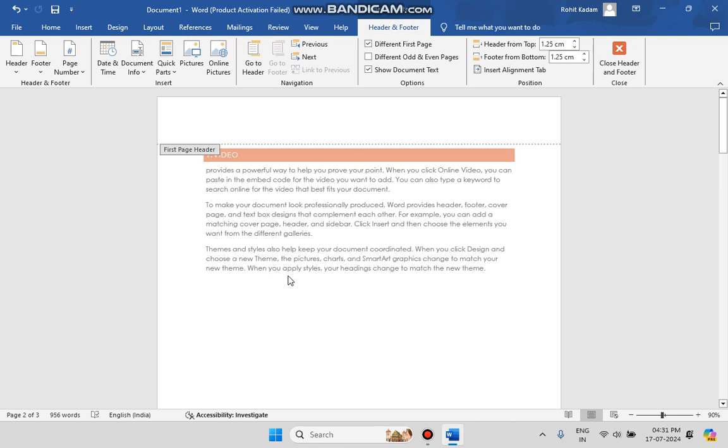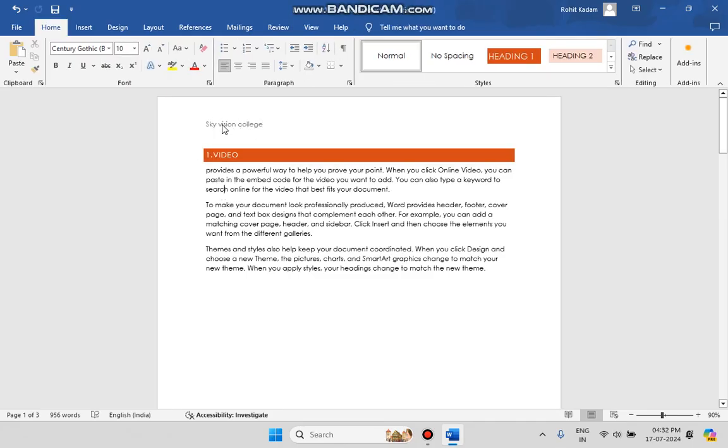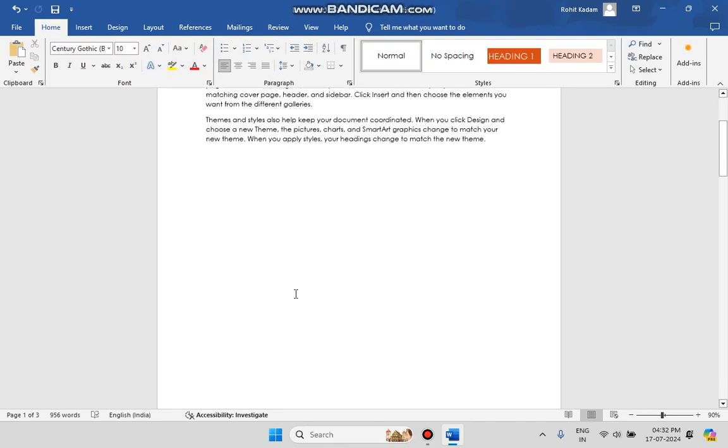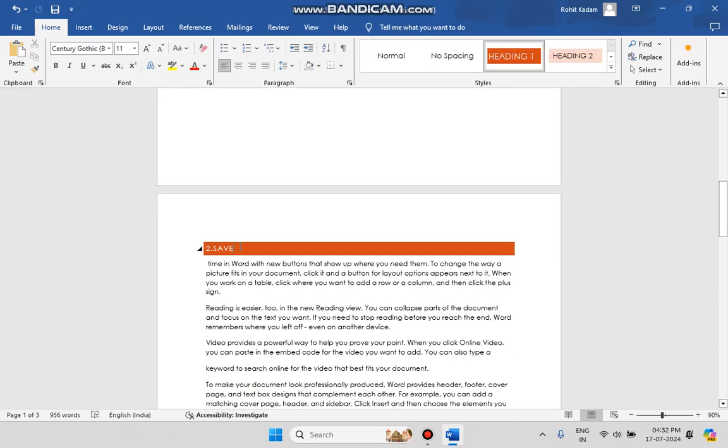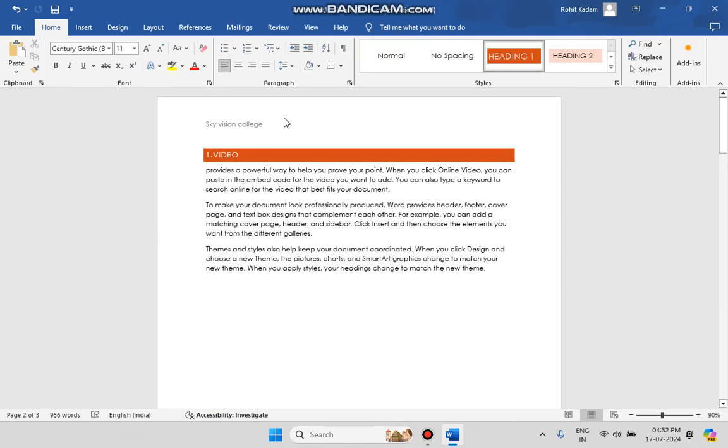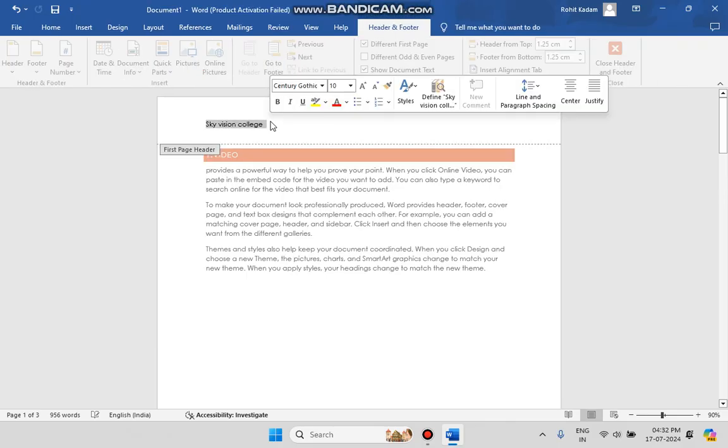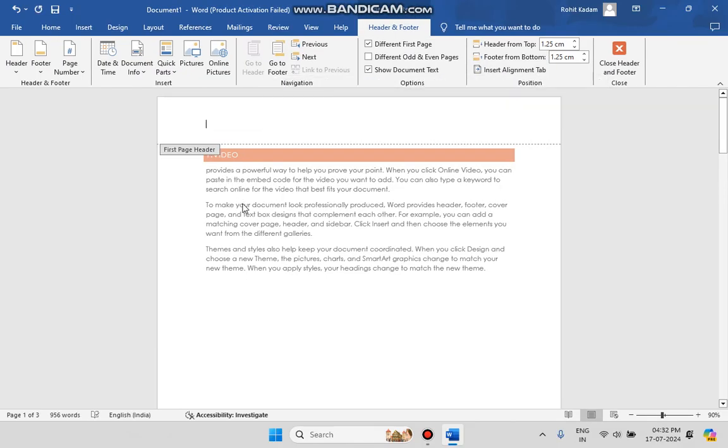Now, what exactly is the advantage of header and footer? Suppose I'm writing a document about the Sky Vision College. When I click in the middle, you can see at the top what I've written, Sky Vision College. And when you go to the next page, why is it not repeated? It should be. Let me check. Something happened.